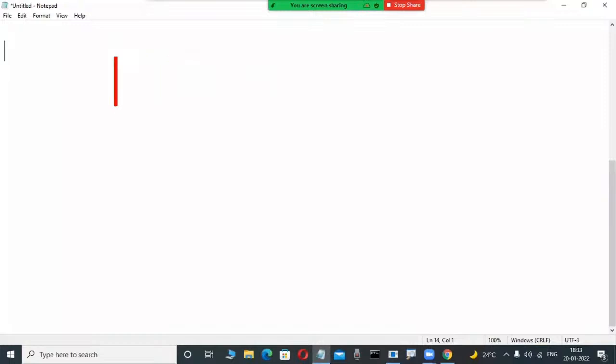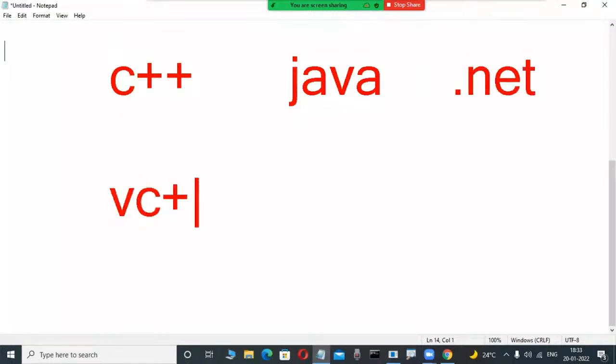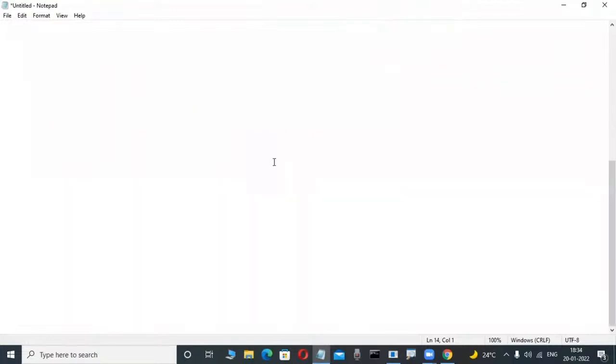What are the object-oriented languages there are worldwide? C++ is an object-oriented language. Java is a popular object-oriented language. C# .NET is an object-oriented language. VC++ is an object-oriented language. That's why there are so many object-oriented languages. Suppose I'm taking two languages as an example. Through that, the same similar concepts are there, and we observe whether these languages are different or the same.